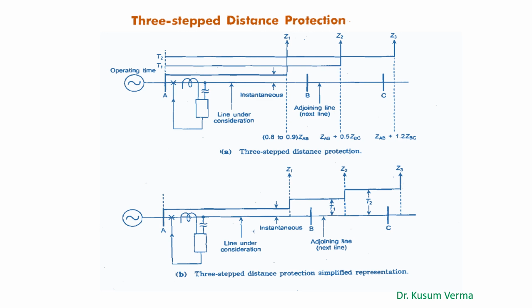Now, the third step protection, identified as zone Z3, is provided with the intention to give full backup protection to the adjoining line section. It covers the line section under consideration, that is the section AB, plus 100% of the next line section, and reaches further into the system.